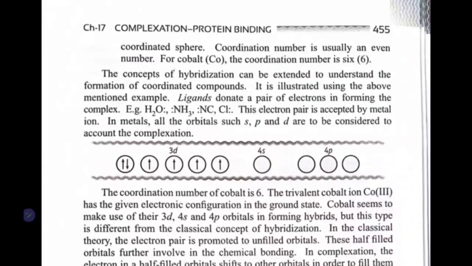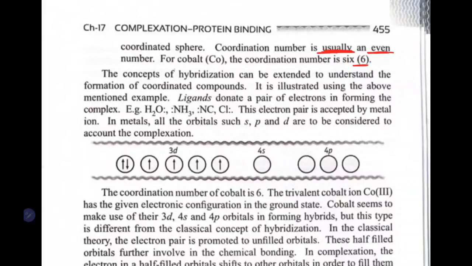Then the coordination number is usually an even number. For cobalt, the coordination number is 6. So it will usually be an even number. Remember this: usually the coordination number is even. For cobalt it is 6. See, in this case also it is even.